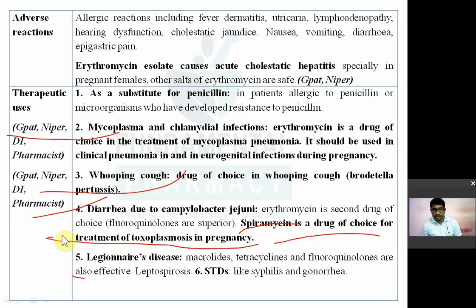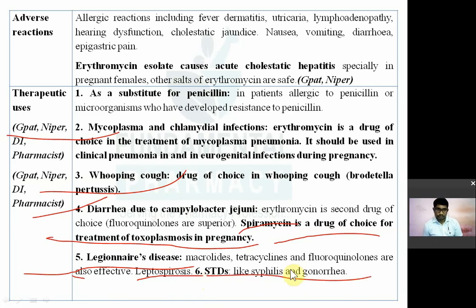Now again, it is also used in Legionnaires disease. So macrolides, tetracyclines, fluoroquinolones are also effective. Then it is also used in leptospirosis and in sexually transmitted diseases like syphilis and gonorrhea.